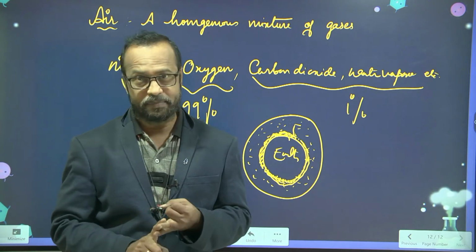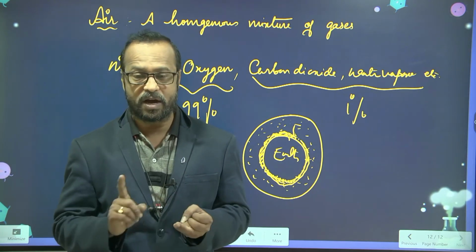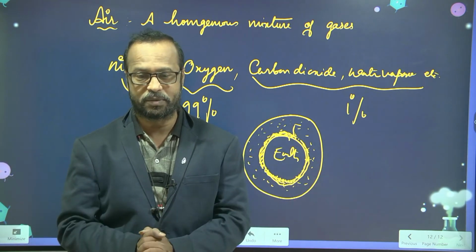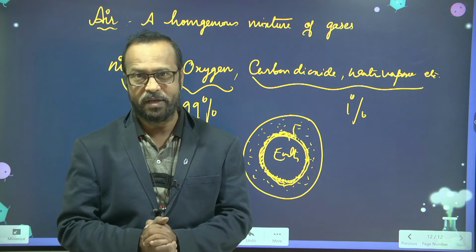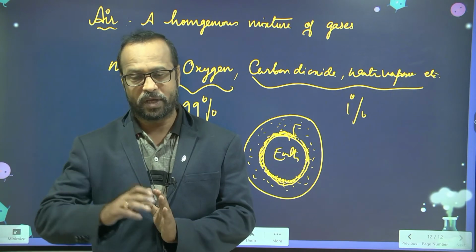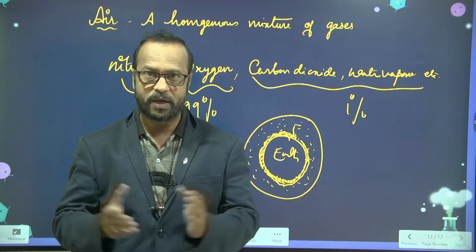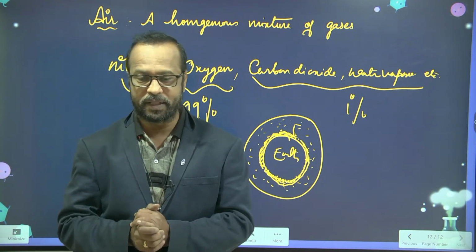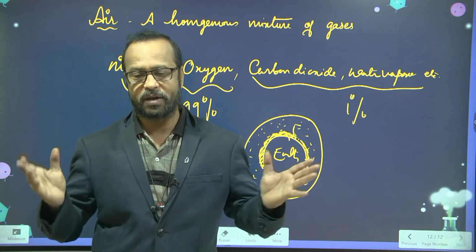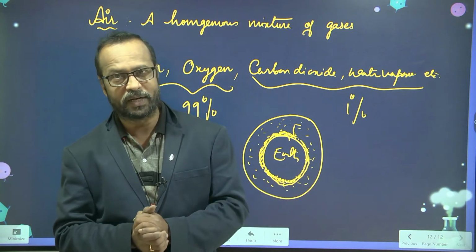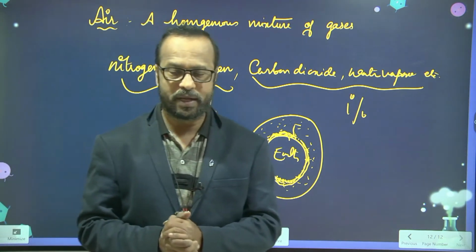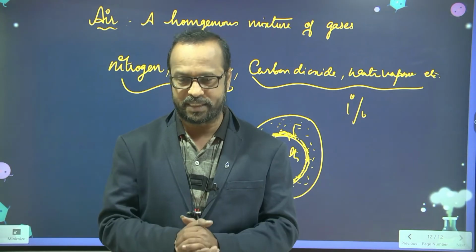Then we need water. The earth is surrounded by a large amount of water. Almost 3/4 of the earth, or you can say 2/3 of the earth, is covered by water. Of course, not all the water is suitable for drinking, but 2/3 of the earth is covered by water in the form of oceans and seas. You know this one, yes?